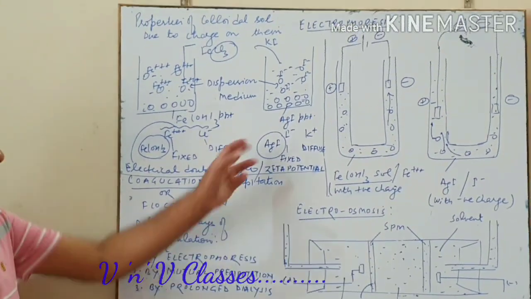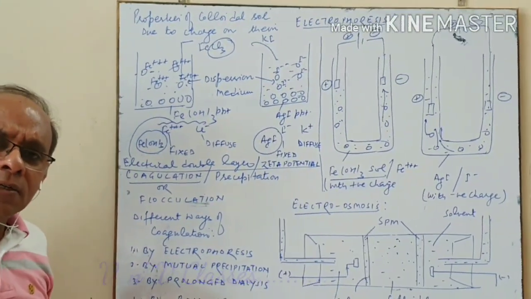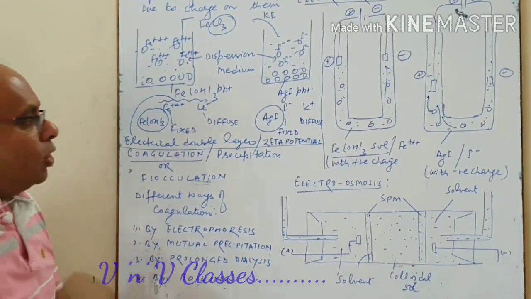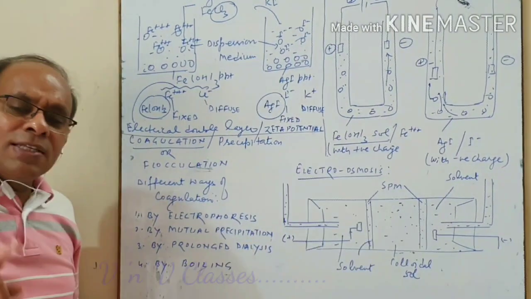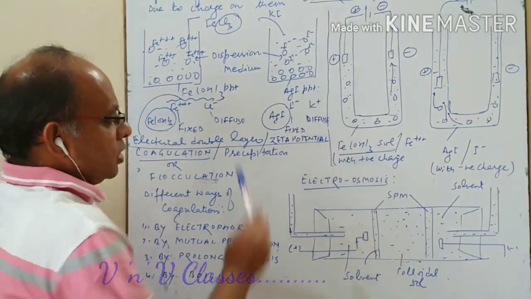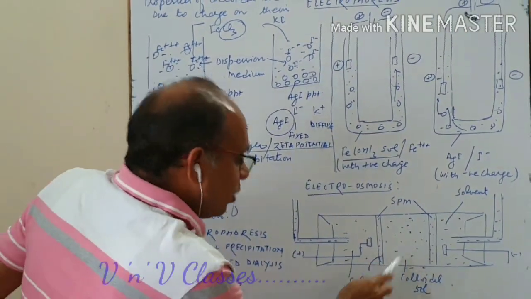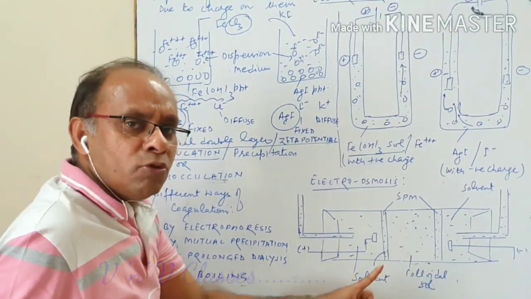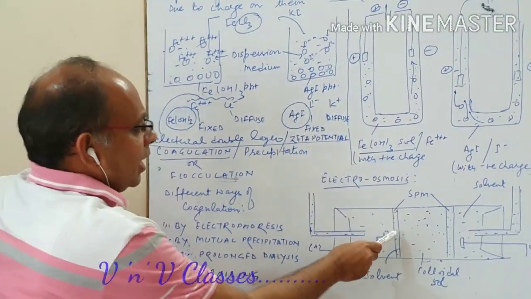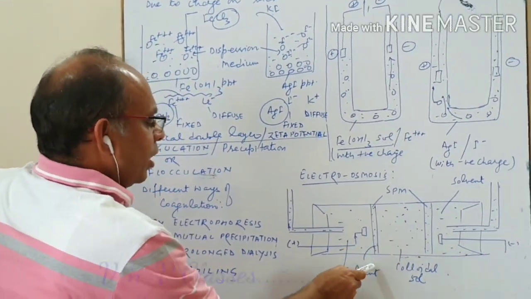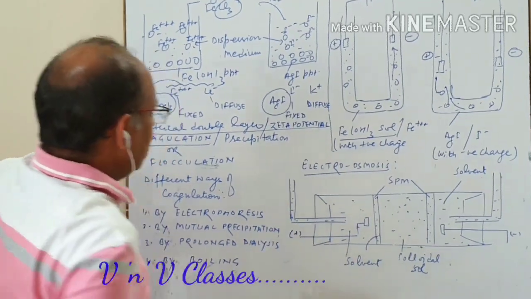Now tell me, if silver iodide sol is there, what is the charge on the colloid particle? Yes, negative, because of the iodide ion. And what is the charge on the solvent? Yes, correct, positive, because of the K positive ion. So during electroosmosis, the colloid particle doesn't move, the solvent moves, and in case of AgI the solvent will move towards the negative plate, and in case of ferric hydroxide the solvent will move towards the positive plate.